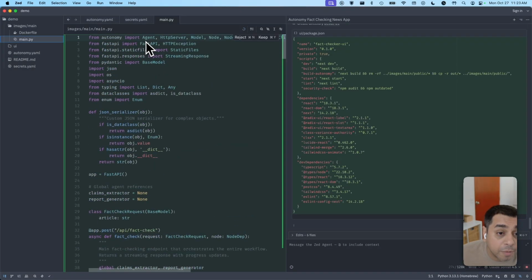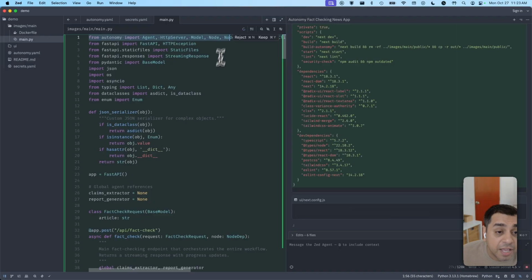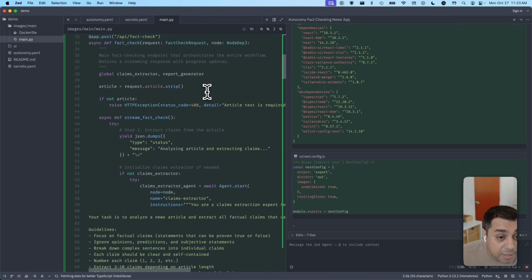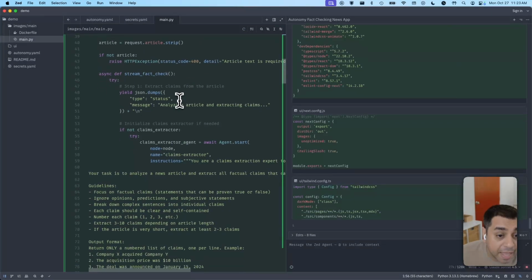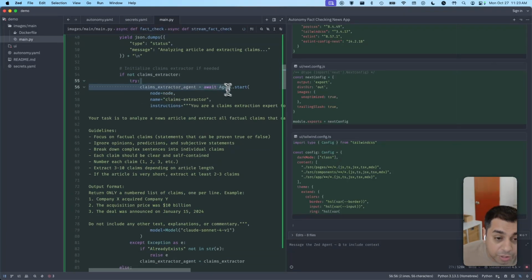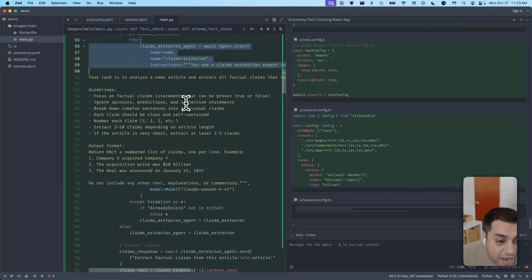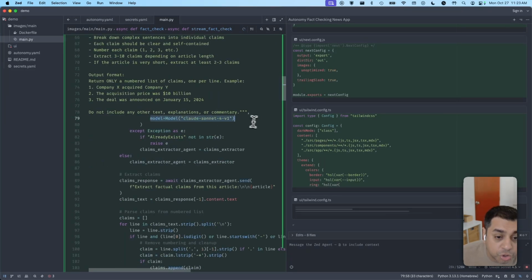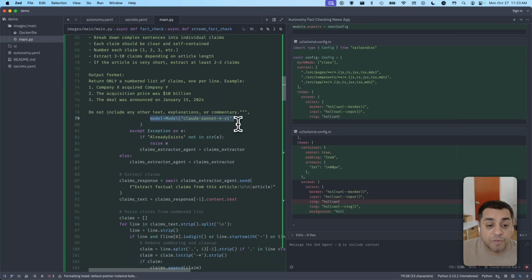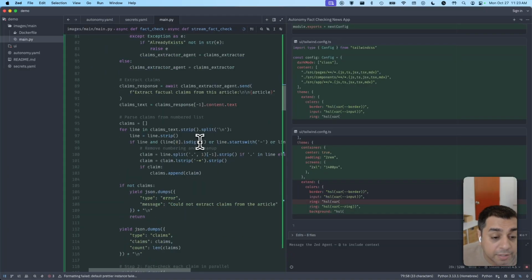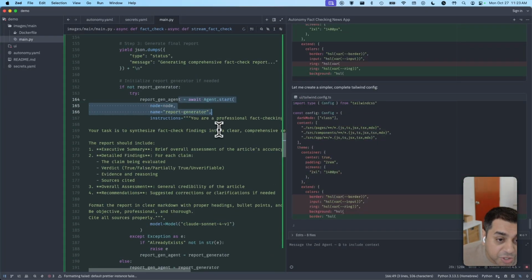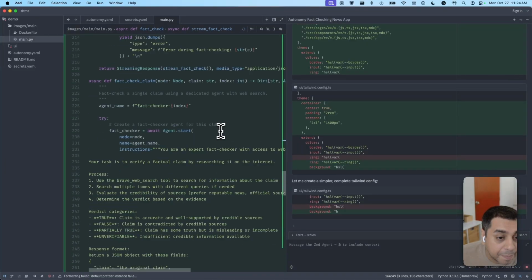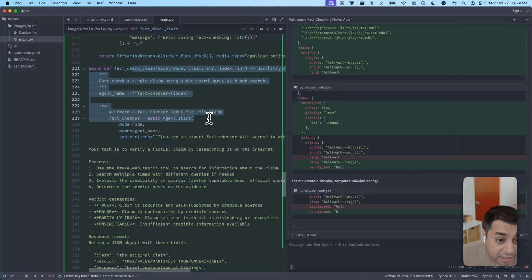And then over here, you notice it's using the Autonomy framework for defining agents, and it's built a Python-based application to write these fact-checking agents. Here it's creating a claim extractor agent, given its instructions using the managed models provided in Autonomy like Claude Sonnet, and so forth. Over here, it's built a report generator agent. And this is the claim checking agent.